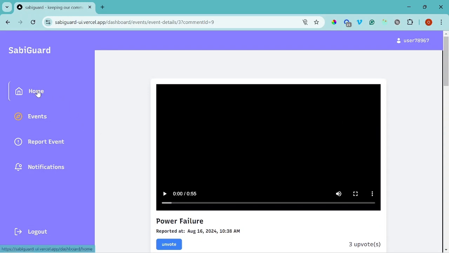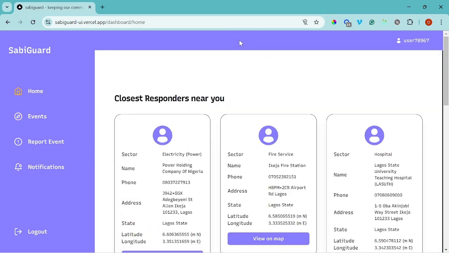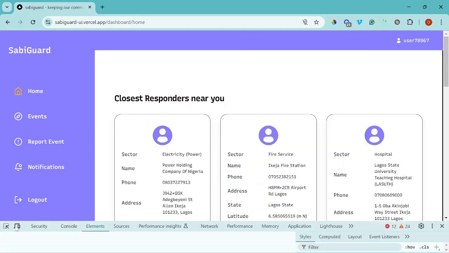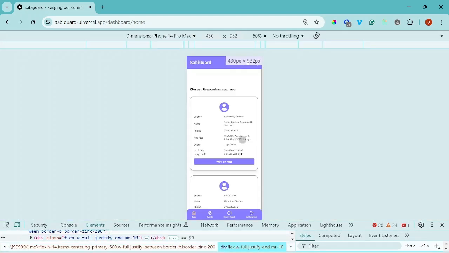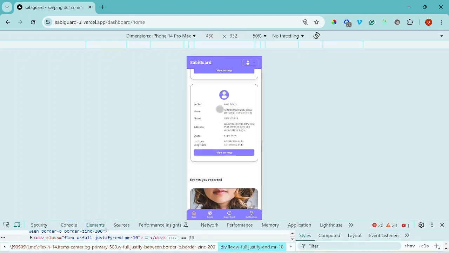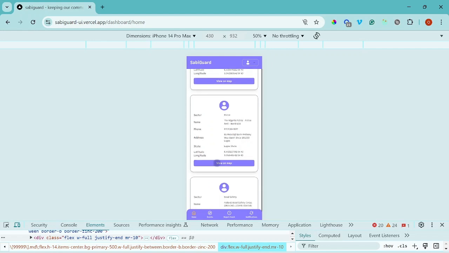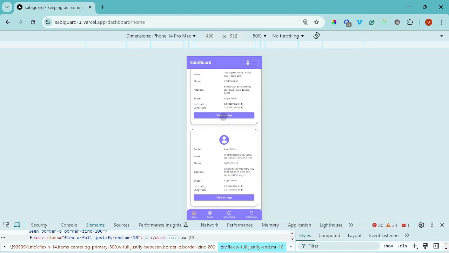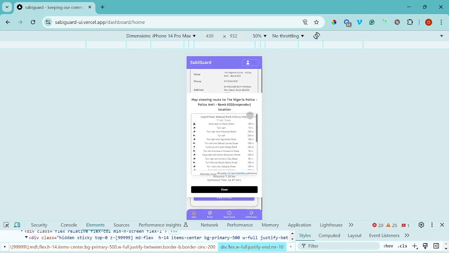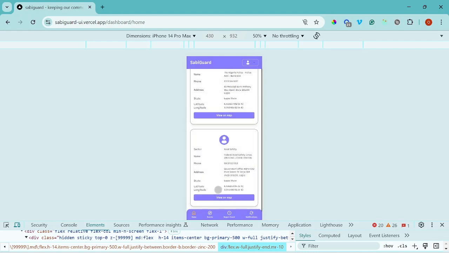I forgot to show something. I know that the majority of the users will be coming from mobile devices. Let me share with us how it looks on mobile. This is the mobile version. When I click on this, let me click on this view on map. Okay, when I click on this, automatically it pops up. See, here's how it appears on mobile.